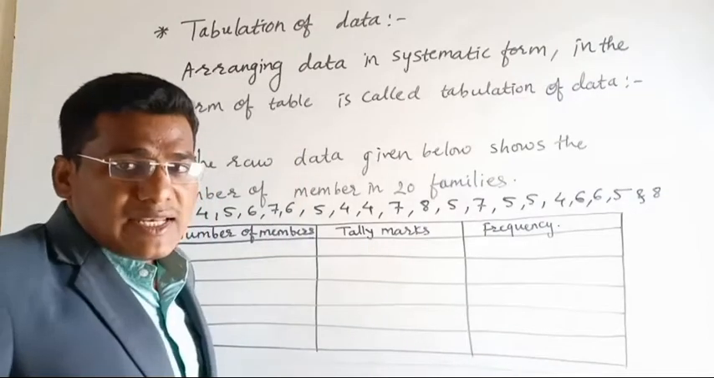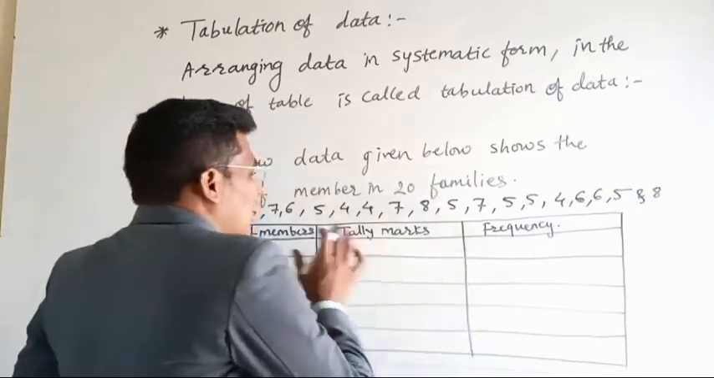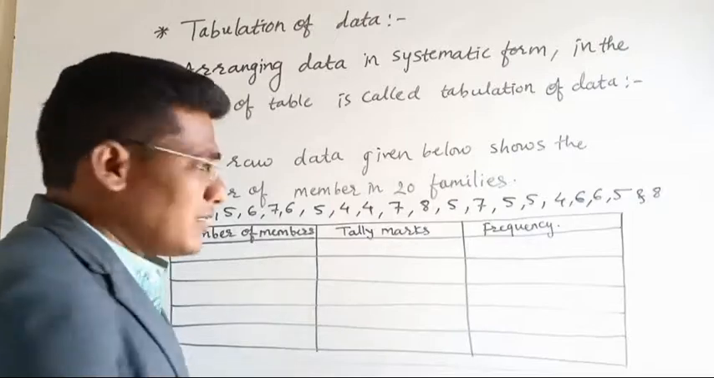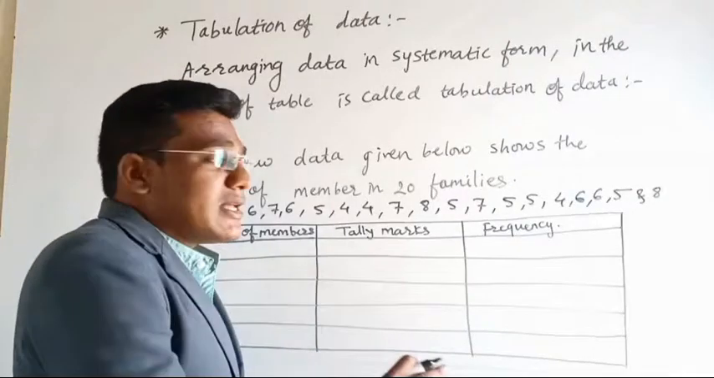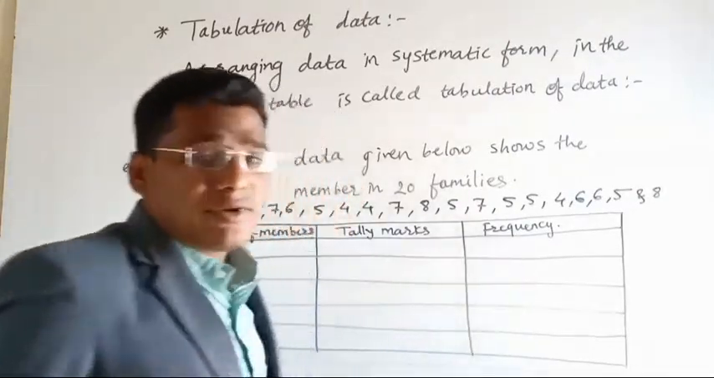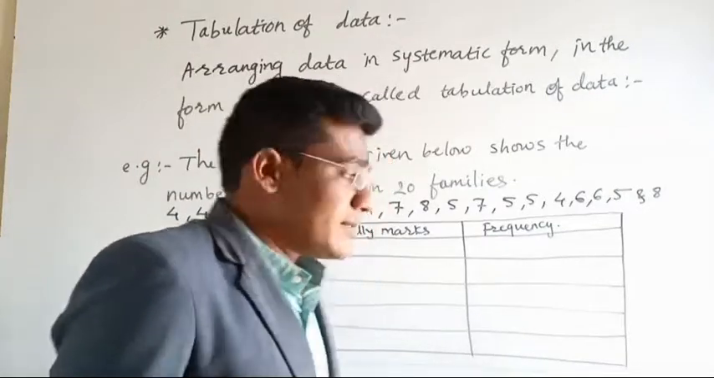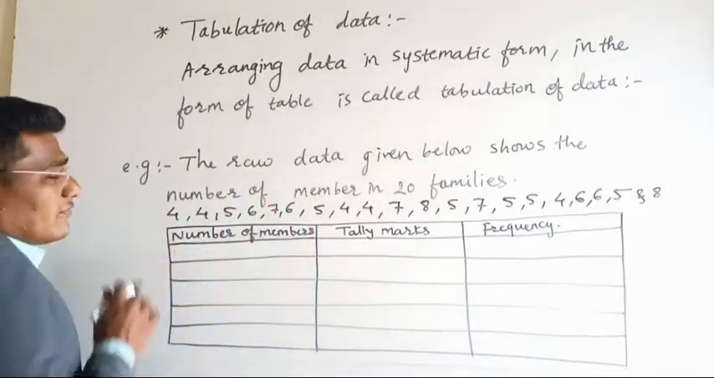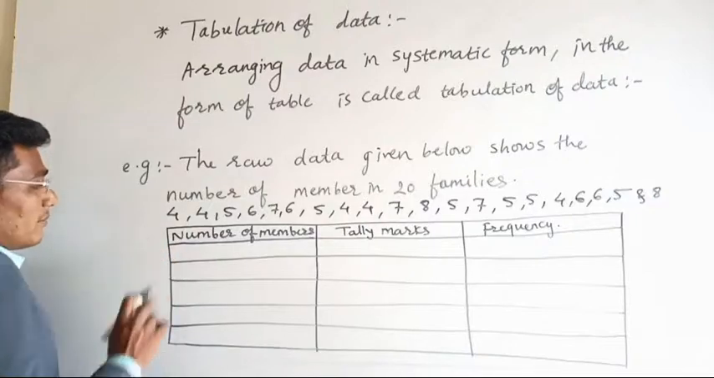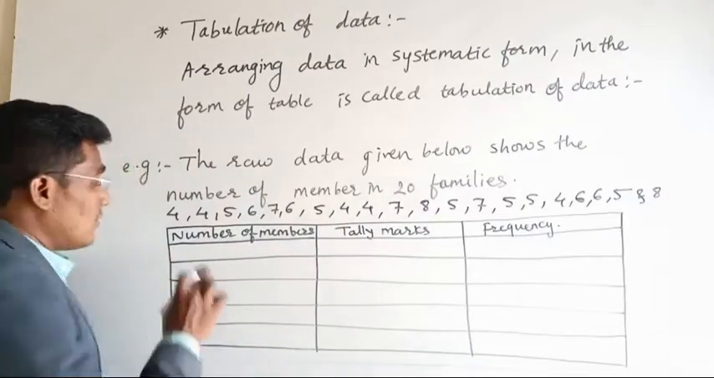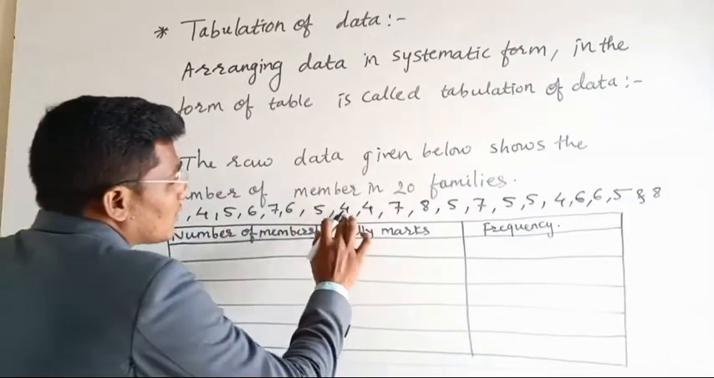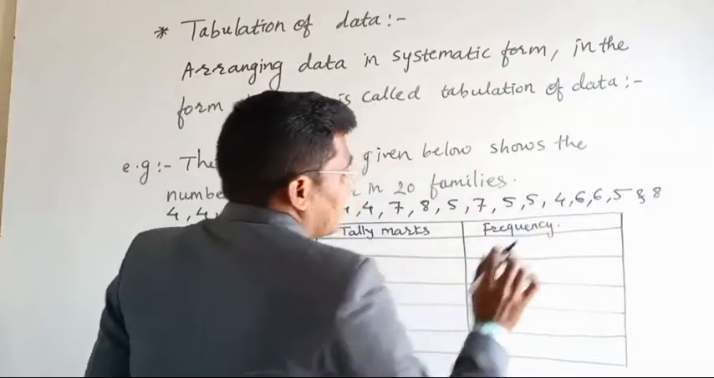For that we are using tally marks, and the frequency is nothing but how many times the same number is repeated. It means that however many lines there are, that same number will be in the numerical form. So let's say in the first family there are 4 members. So how many times are 4 members there? 1, 2, 3, 4, 5.